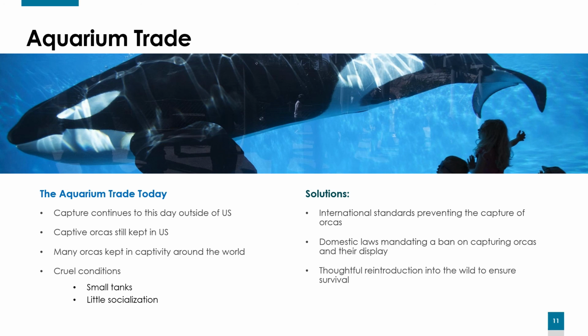Only a few orcas can fit into these small tanks, which limits the amount of other organisms they can be housed with. There is a long list of orcas who live in captivity in these conditions. 33 orcas are still held captive in the United States alone. A solution to this problem is to enact stricter international standards regarding the capturing of wild orcas. Policy also needs to be enacted to ban the capturing and display of orcas in the U.S.